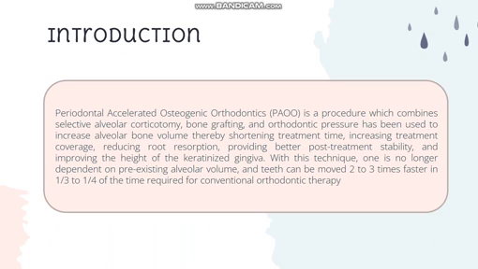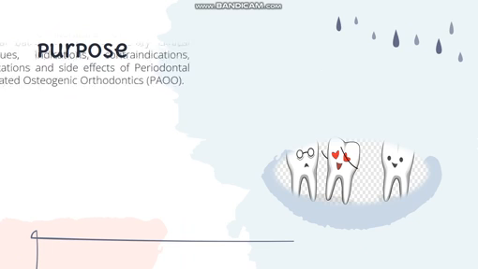With this technique, one is no longer dependent on pre-existing alveolar volume, and teeth can be moved 2 to 3 times faster, in one-third to one-quarter the time required for conventional orthodontic therapy.